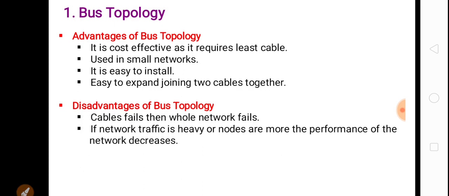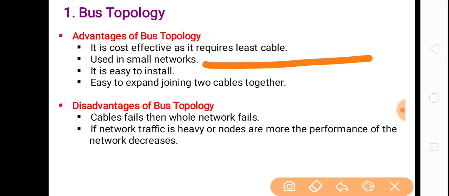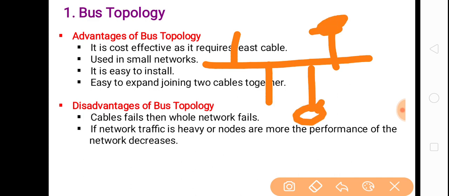Second is, if network traffic is heavy or nodes are more, then the performance of the network will decrease. Okay, so suppose two or more devices want to send data at the same time. So this is our bus topology, and these are the different devices.